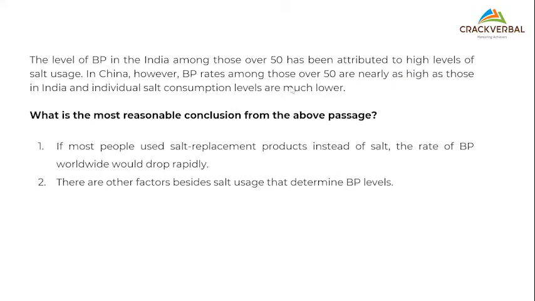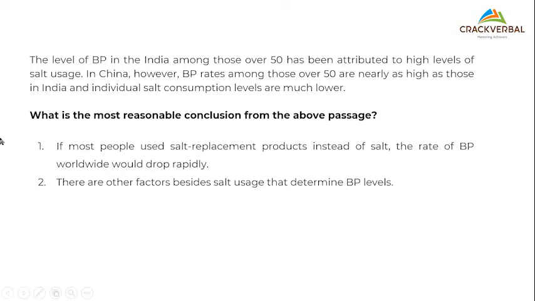The essence behind CR is to understand when I can use a conclusion which is 100% valid. Whenever you're looking for an answer and you're caught between an XY pair, the trick is to decide which of the options would actually be 100% true, always valid under every condition, and which one would be probable. In our vernacular tongue, we have the words ho sakta hai. Whenever we say ho sakta hai, it can be anything, maybe, may not be, there is a doubt, so I know this option cannot be my correct answer.